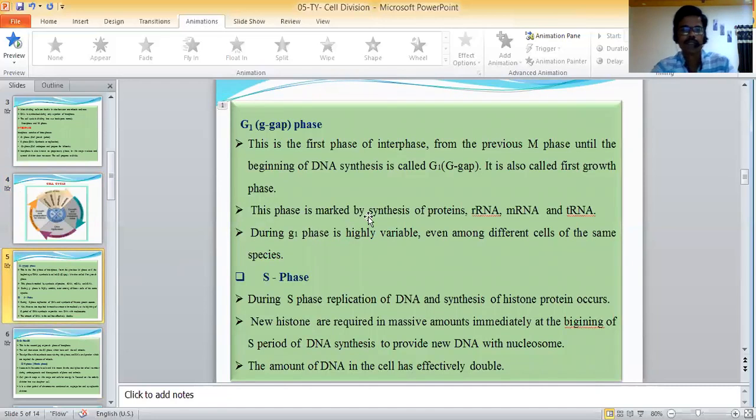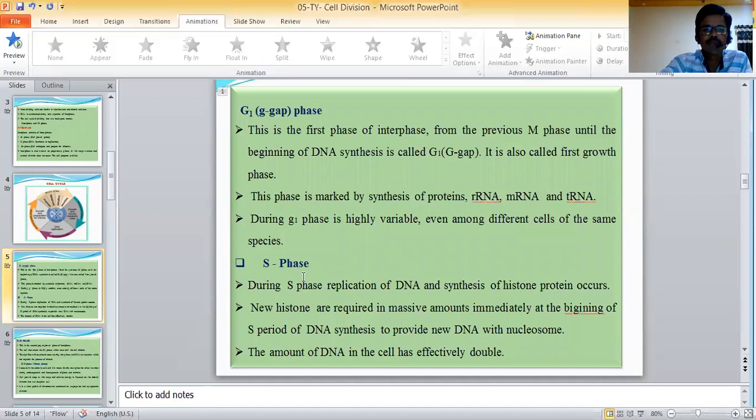Okay, first the G1 phase. G1 phase means the gap phase. This is the first phase of interphase, from the previous M phase until the beginning of DNA synthesis, and is called the G1 phase. It is also called the first growth phase. This phase is marked by synthesis of protein, rRNA, mRNA, and tRNA. The duration of G1 phase is highly variable even among different cells of the same species.